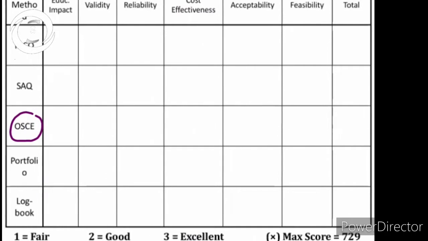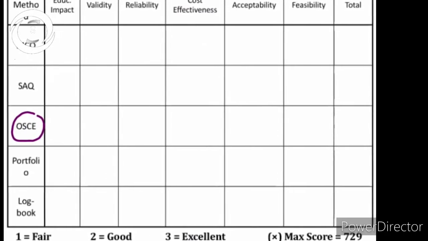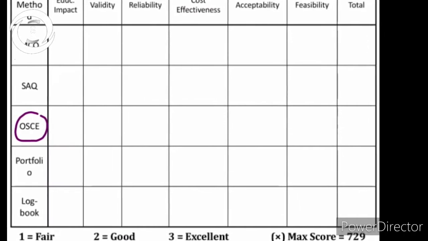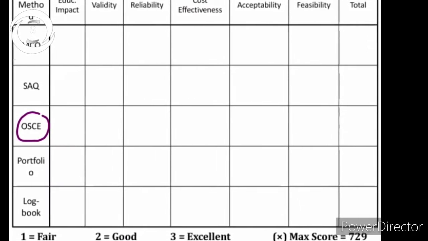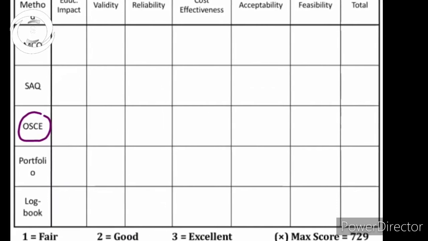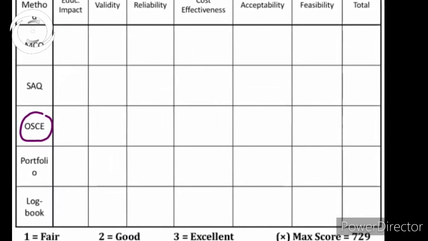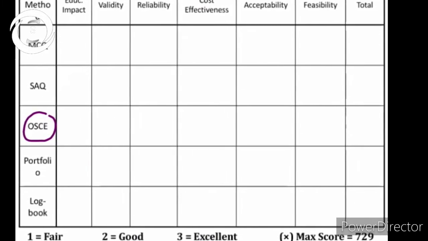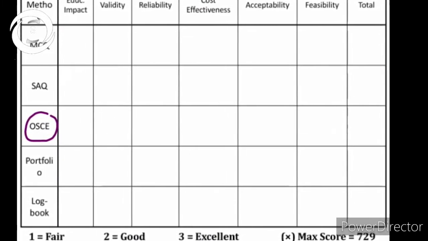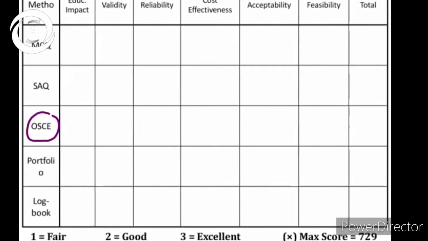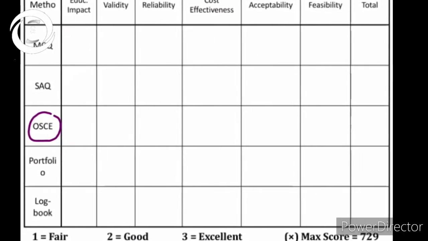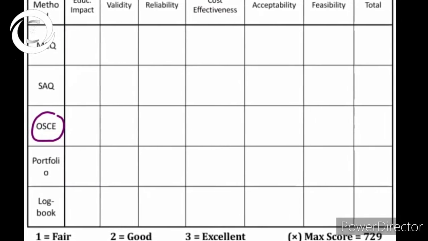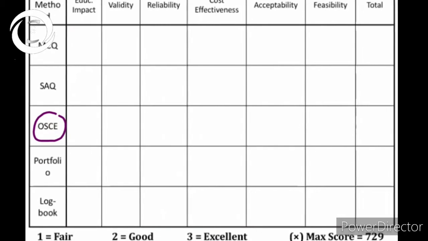In OSCE, examine the pupil. Now professionalism related points are: first, student outlook, whether he is well dressed or not, he has combed his hair, neat and clean, wearing overall, torch in hand. Then communication: greet the patient, ask permission to do the task, describe the process very clearly. Then language: whether he is polite or shouts, high tone, low tone, respectful to the patient.